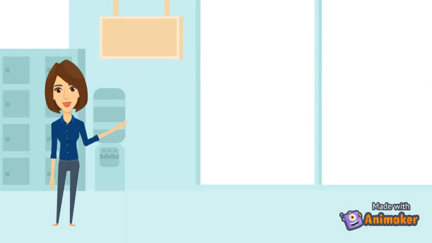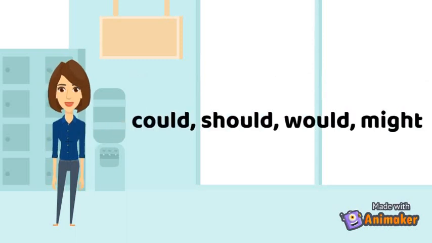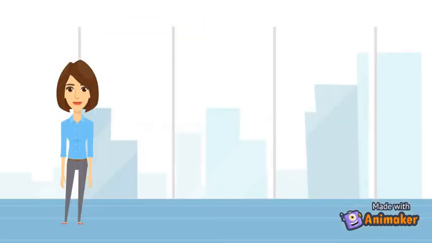So the correct way to structure second conditional sentences is to use the simple past tense in the if clause and an auxiliary modal verb, examples like could, should, would, might, in the main clause. And if the if clause comes first, we use a comma, and if the if clause comes second, we don't actually use a comma. We don't actually need one here.